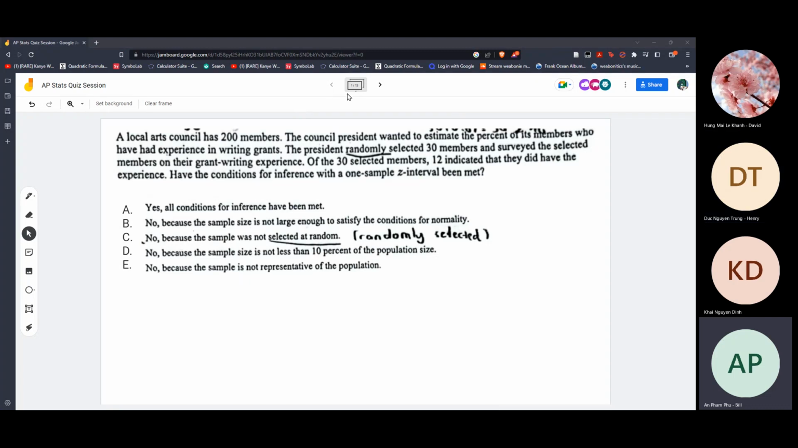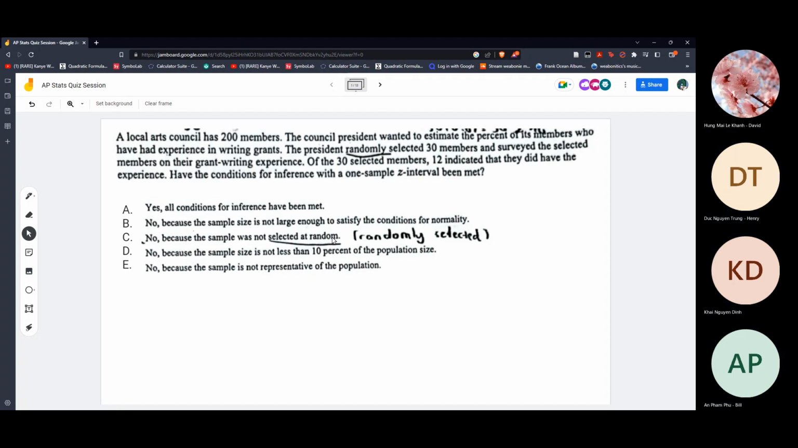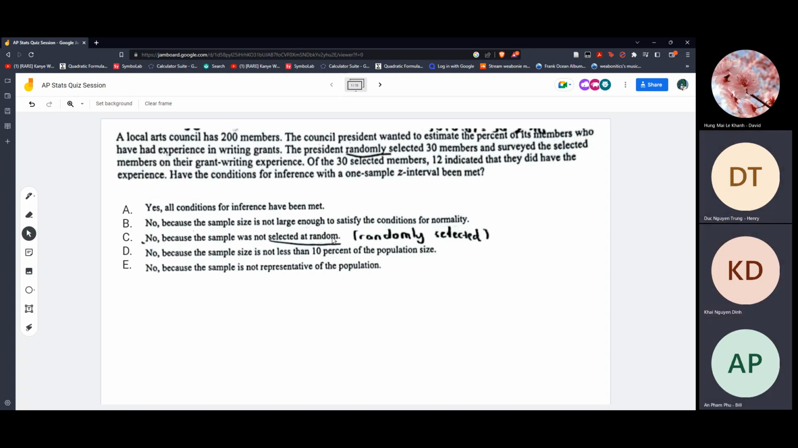All right. So this session, we will discuss the quiz we did on AP Statistics. Today is February 12th, 2023, and I'm with David, Kai, and Bill. We're going to start this AP Statistics quiz session with question 1.